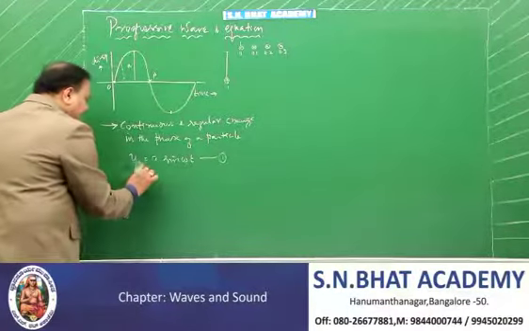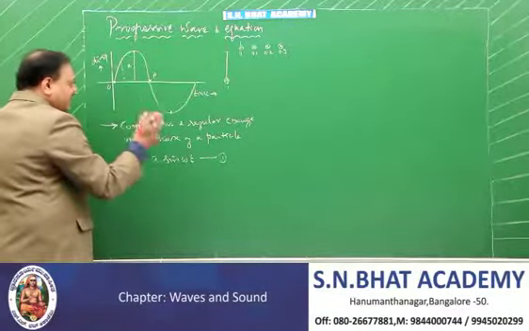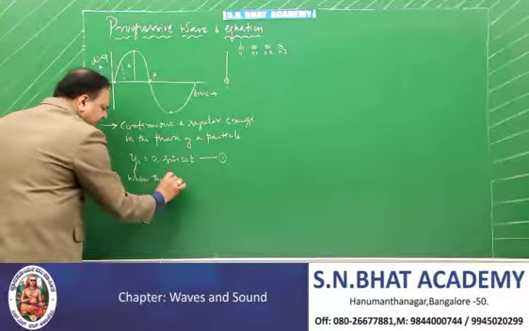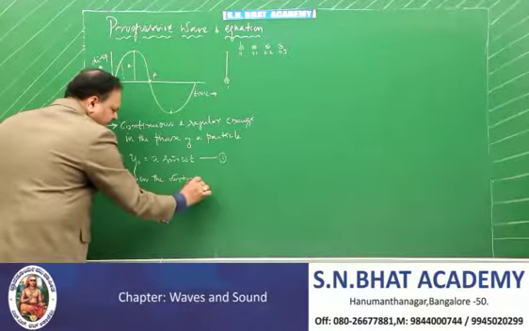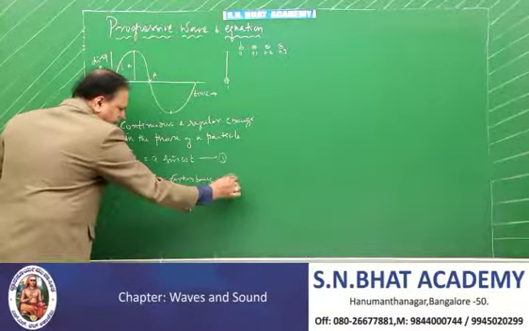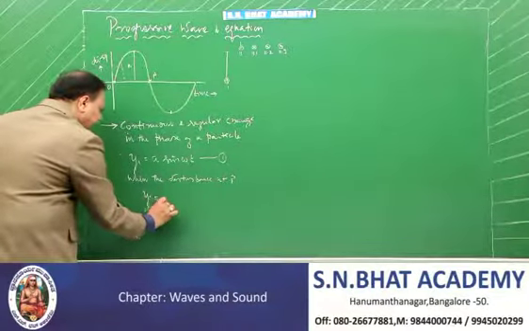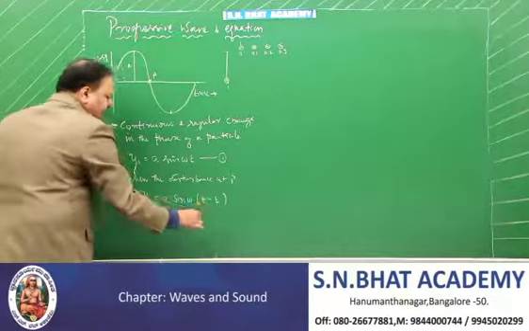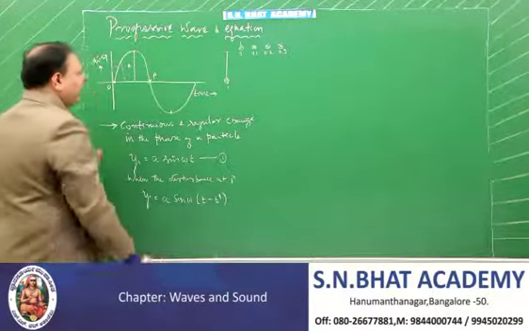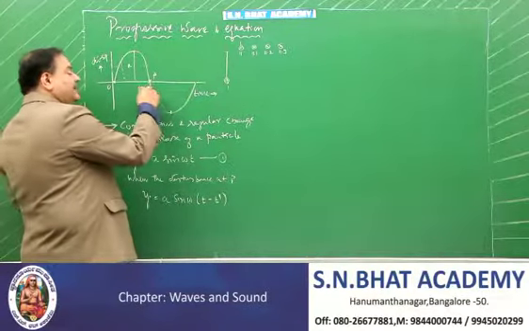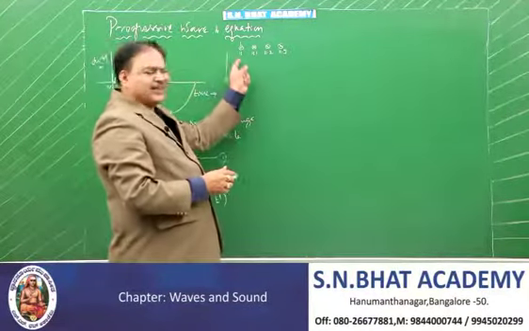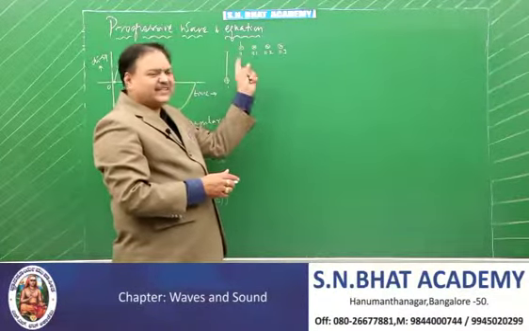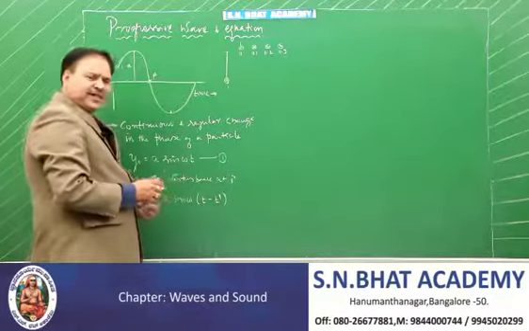I say, as the disturbance is continuously moving, when the disturbance is at point P, then the displacement is given by y is equal to A sin of omega (t minus t dash). That means this particle has taken up the oscillation little later on. This one started at 11 o'clock, the seniormost. This is 11 o'clock 3 seconds, so there is a phase difference between these two. This is the difference, t minus t dash.